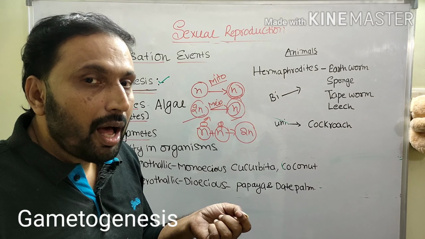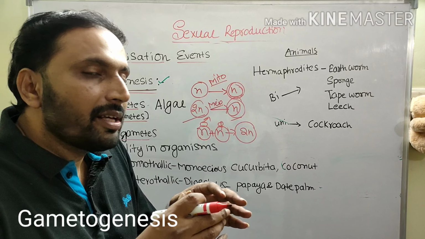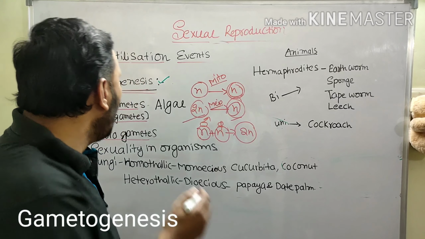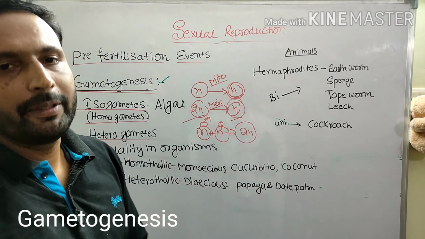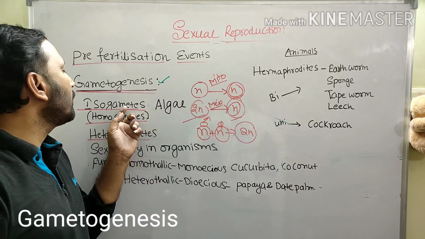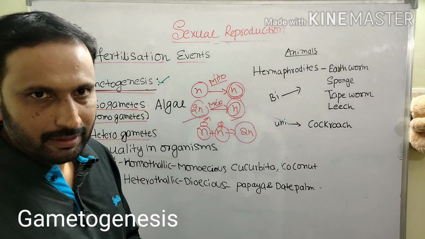Whereas in some of the algal members, that is in thallophytes, the gametes are structurally and functionally similar. Those gametes are called isogametes. That sexual reproduction is called isogamy. Isogametes are homogametes. That is seen in some of the algal members.